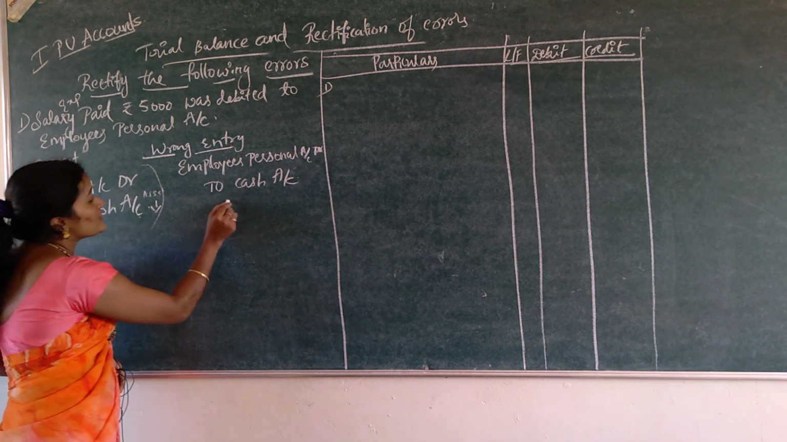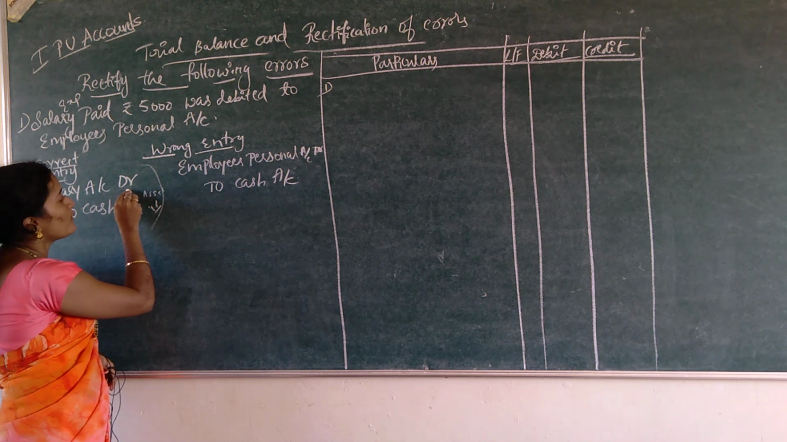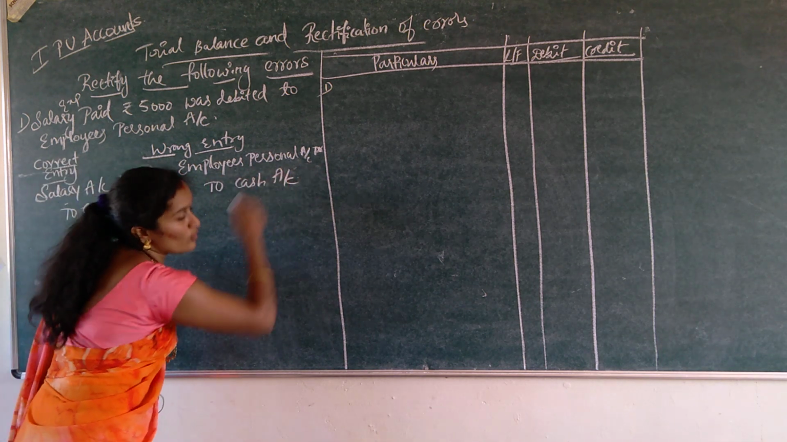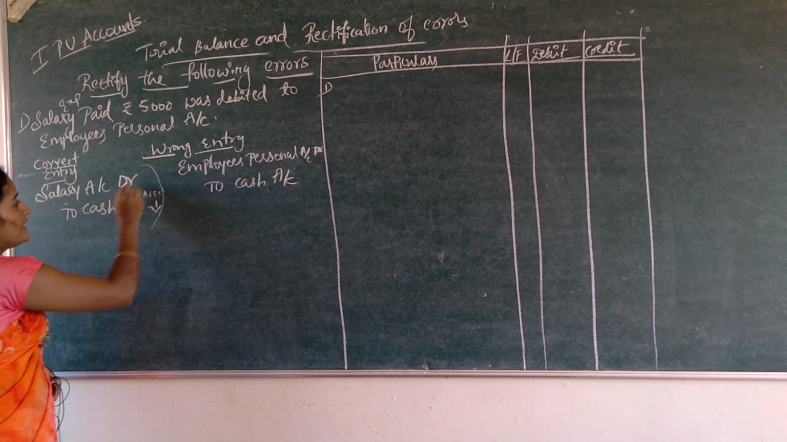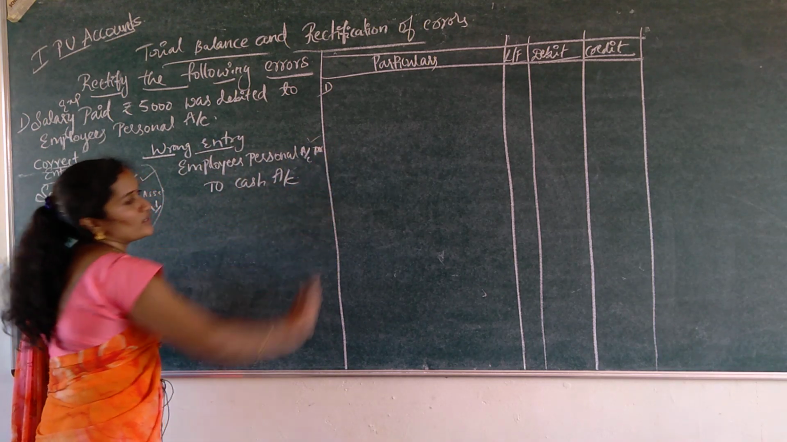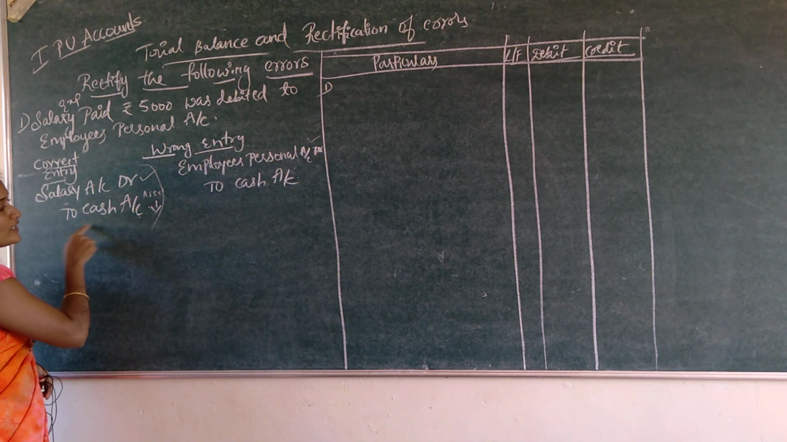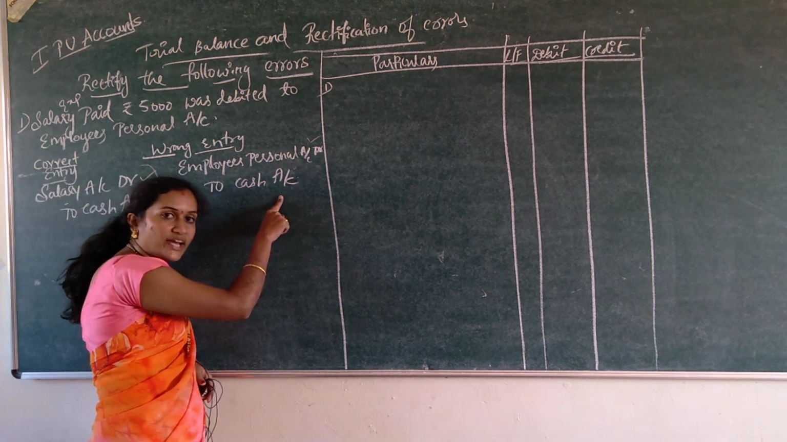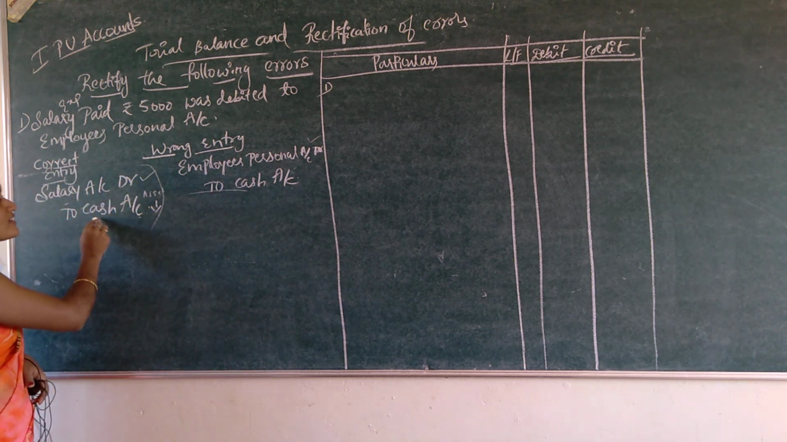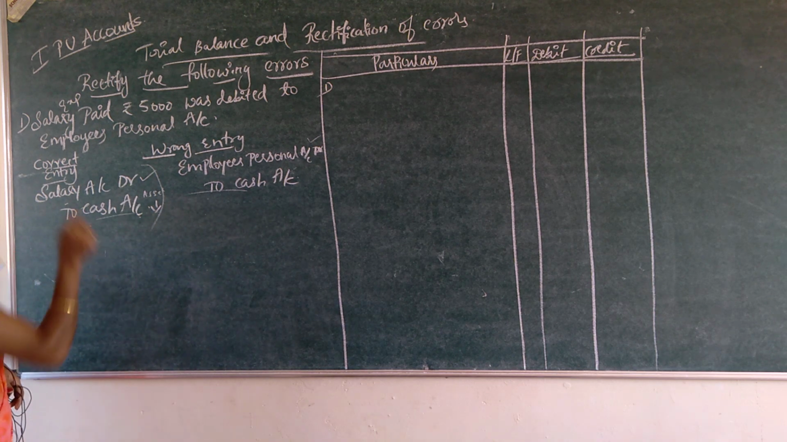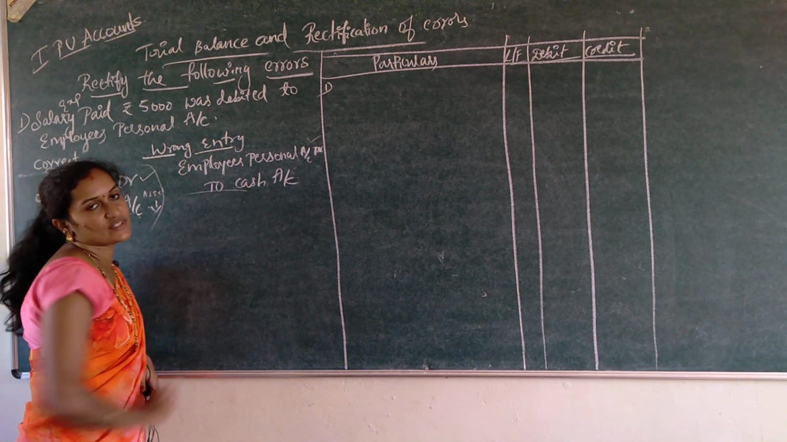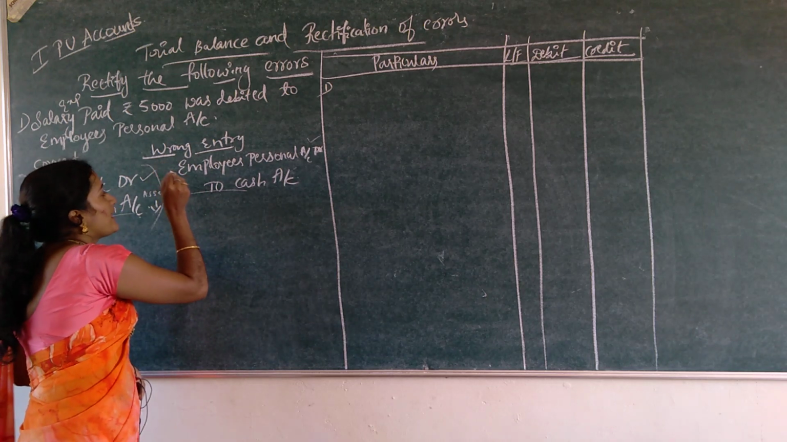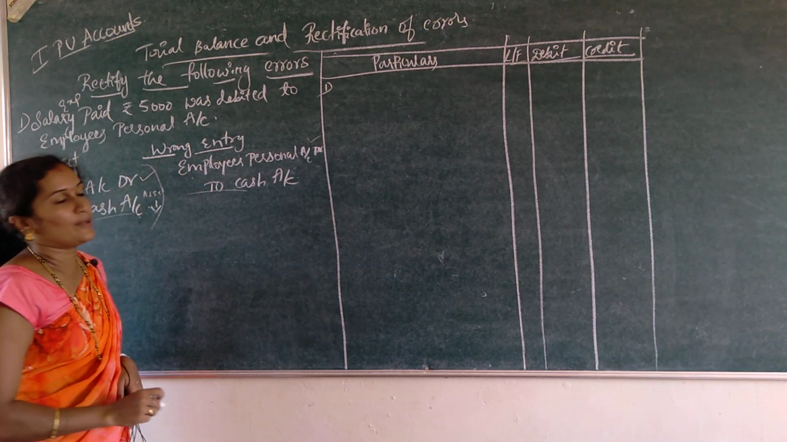So, compare these two entries. See, salary account is debited, and employee's personal account is also debited. See, the problem is under the debit side only. Under the credit side, it is to cash account. Under the correct entry also cash account, and under the wrong entry also to cash account. So, there is no problem in this cash account. The problem is under salary account and employee's personal account. So, we have to rectify this wrong entry.